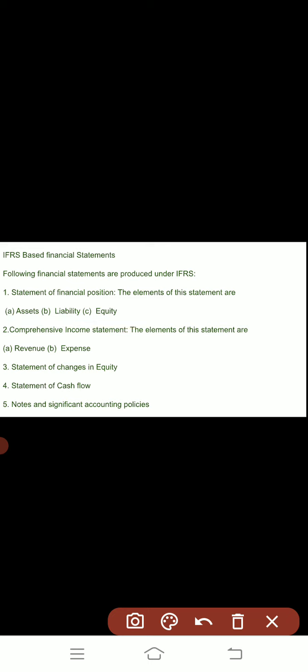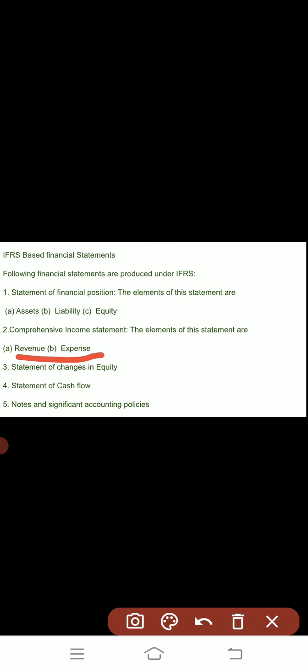Second is comprehensive income statement. Comprehensive income statement means it shows the income statement, means what are the revenues and the expenses. ठीक है, you know that we calculate the income, profit or loss from the revenues and expenses of the business. So comprehensive income statement contains the elements revenue and expenses.